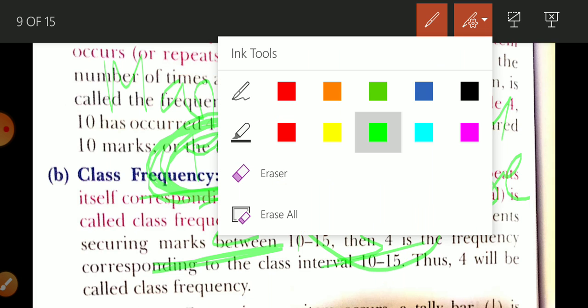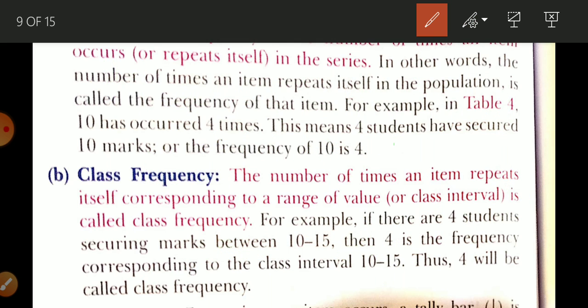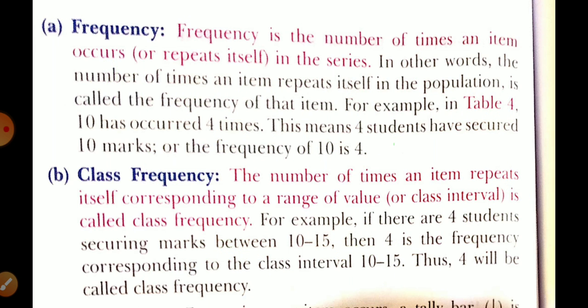Okay, so what is written in your book? Frequency is the number of times an item occurs in the series. In other words, the number of times an item repeats itself in the population. I think it is very easy.